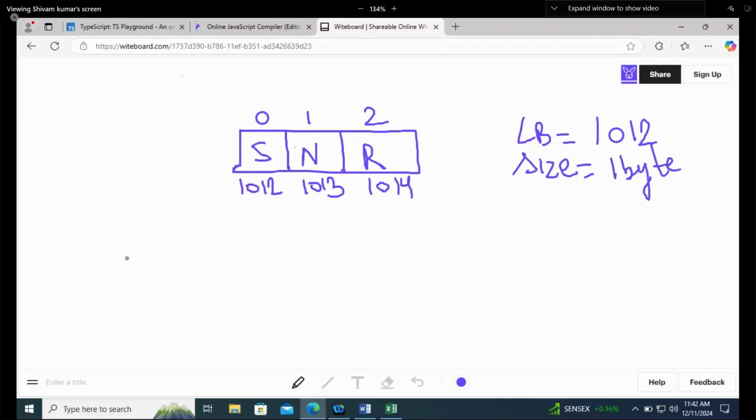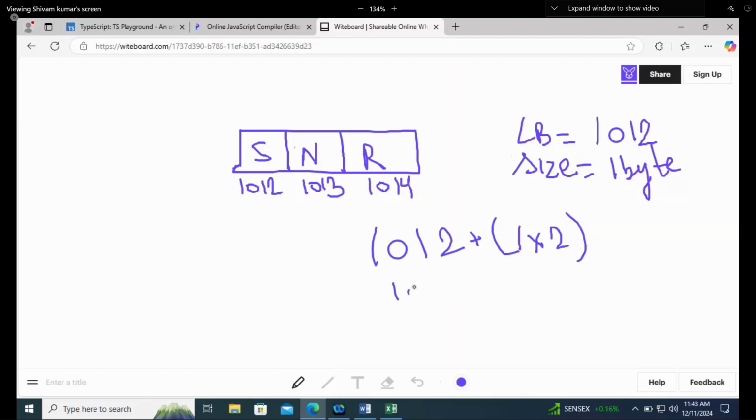Do one thing: tell me who is stored at the second location. So I will remove all these three. Now this is your array, and I am asking you to tell me who is stored at the second indexing. What will you do? If you remember the formula, you first write the starting value, plus how much size one element is taking, and then multiply by the indexing that you are asking.